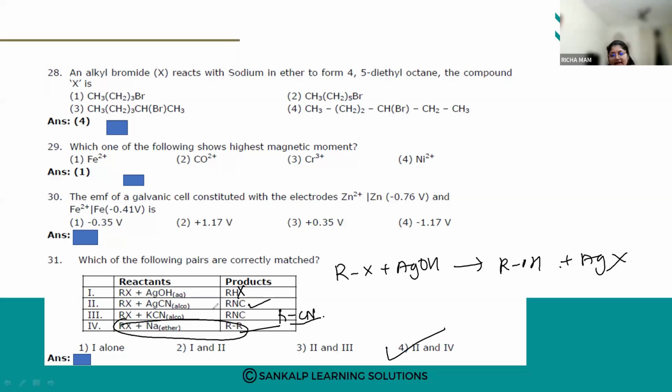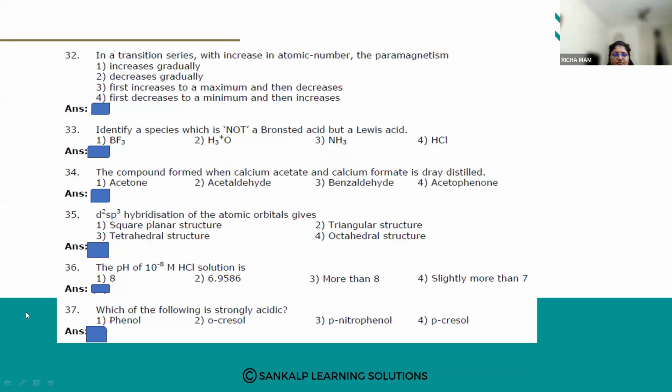When Rx, that is alkyl halides, react with AgCN, you are going to get isocyanides. When alkyl halides react with potassium cyanide, you are going to get cyanides, not isocyanides. So this is also wrong. So your second and fourth is the correct answer. Okay. Let us go for the next one.